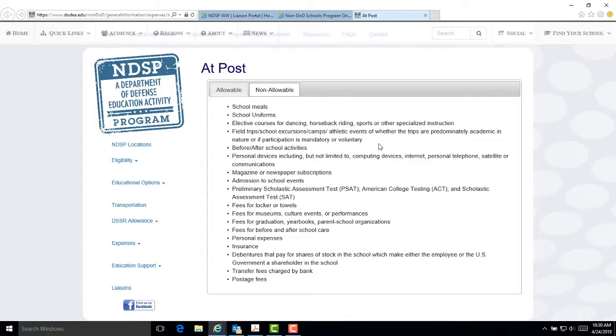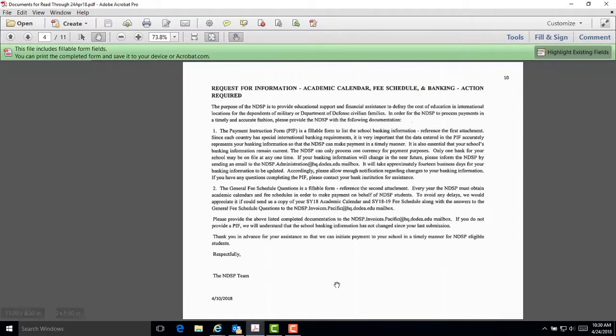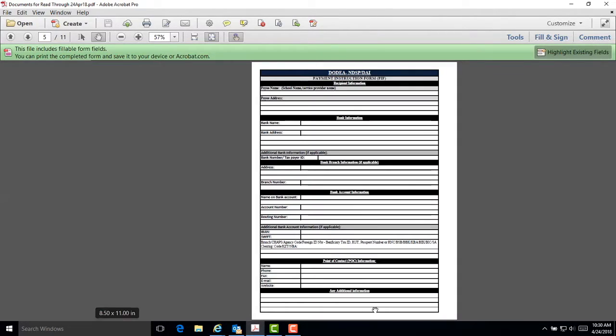Each school year, the NDSP sends an email, such as the email sample sent to a Pacific school, to each school requesting a copy of the school academic calendar, fee schedule, request for information, and the payment information form. The Payment Information Form, or PIF, should be completed by the school and submitted to the NDSP anytime there is a change in banking information. If the school is unsure of how to complete the form, they should contact their bank for assistance.